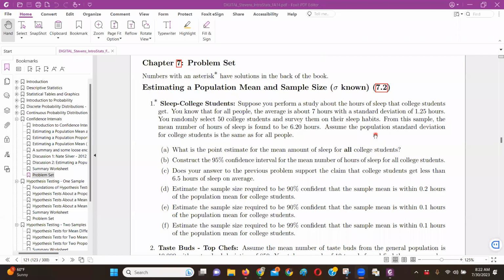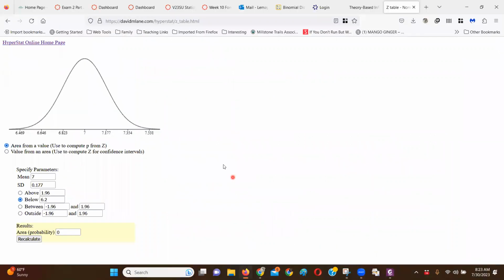One thing I need to remember before I use any kind of test is that, because this is a sampling distribution, I've got to take the population standard deviation of 1.25 and divide it by the square root of 50. When I did that, I got 0.177. So now we're going to run this as a test, and because I know the population standard deviation, this is a one sample Z test. Let me get a board.